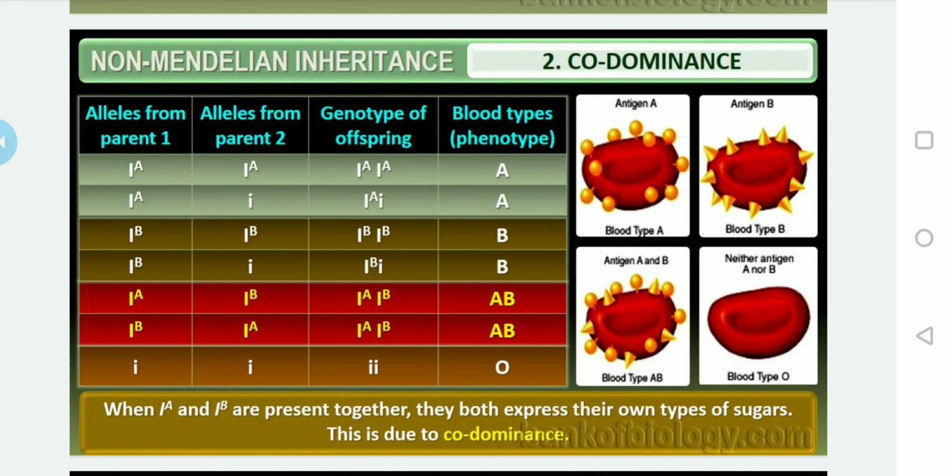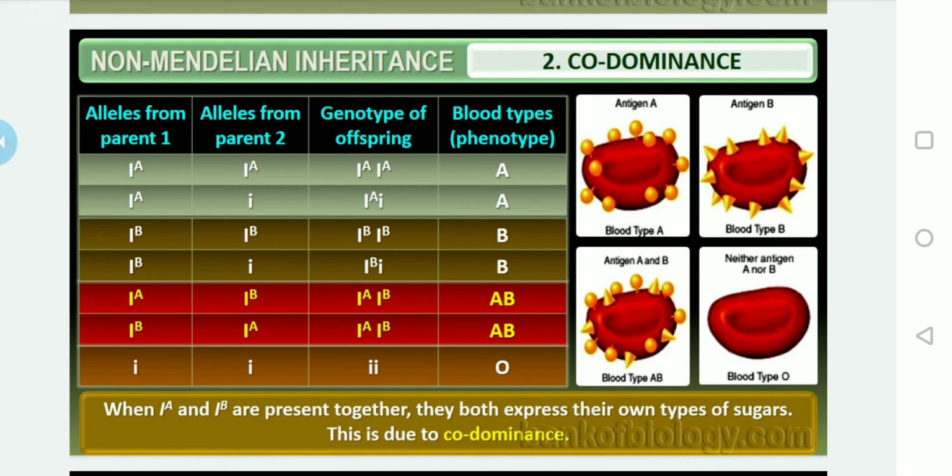So in both cases, when I to the power of A and I to the power of B are present together, they both express their own type of sugars. This is due to codominance.